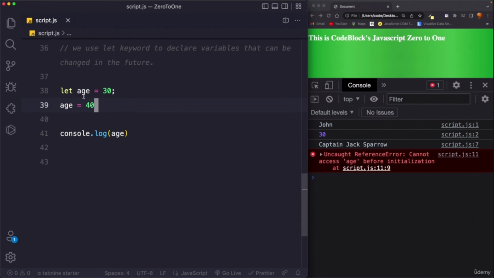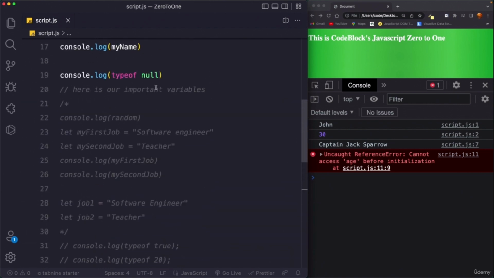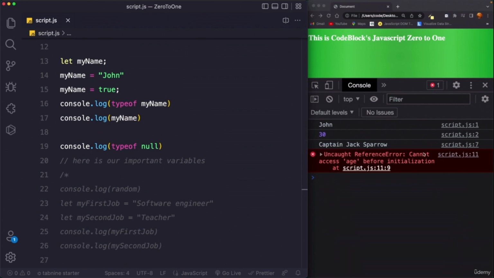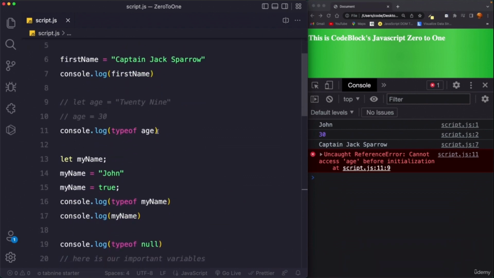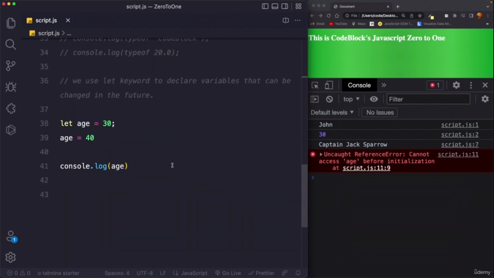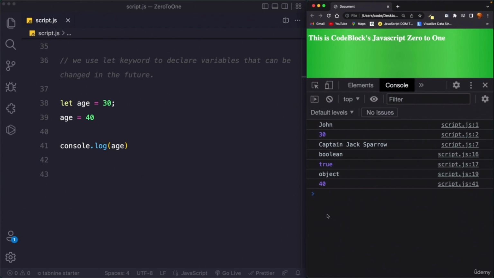Let's check script.js line 11. It is always good to check where the error is originating. So you can see script.js line 11 has some problem. This code must have been commented. Okay, so let's comment this out, and now if I refresh, you see we get 40.